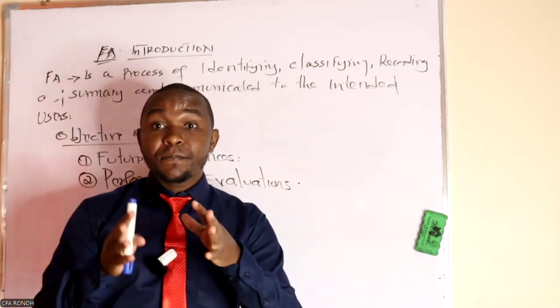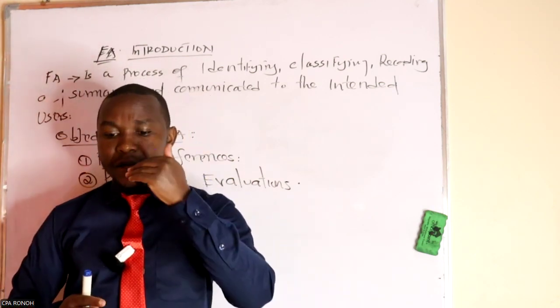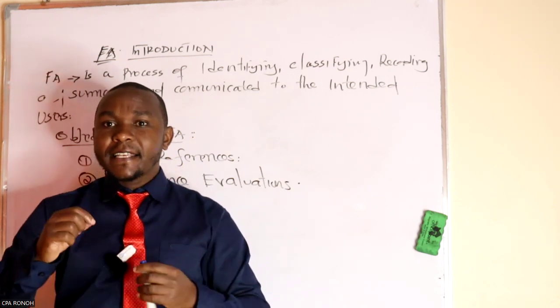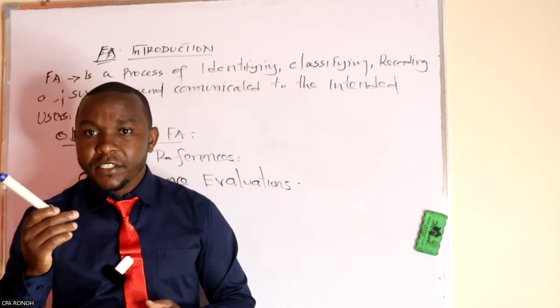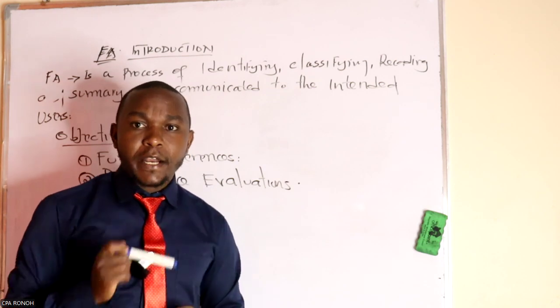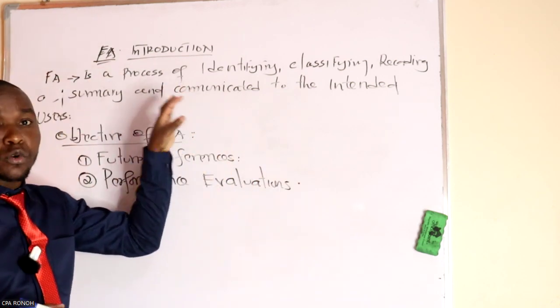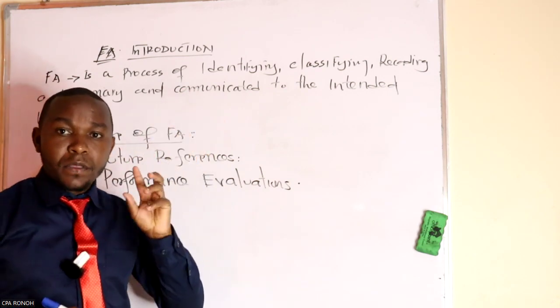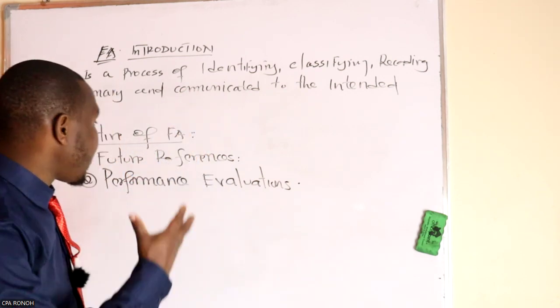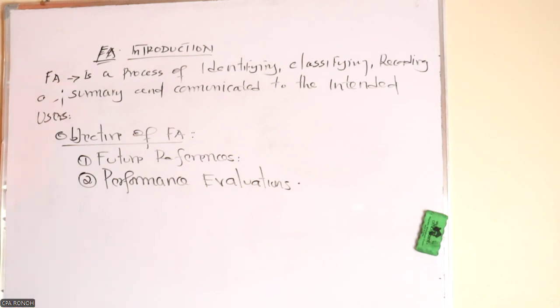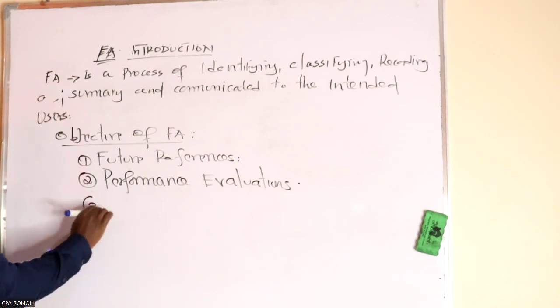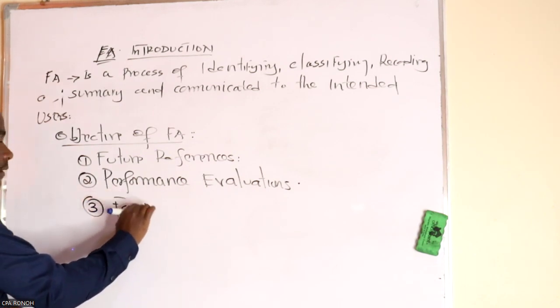You need to have the profit and loss account so that you can know whether this company is making a profit or a loss. So this record is very crucial for those people who evaluate the performance of the company.